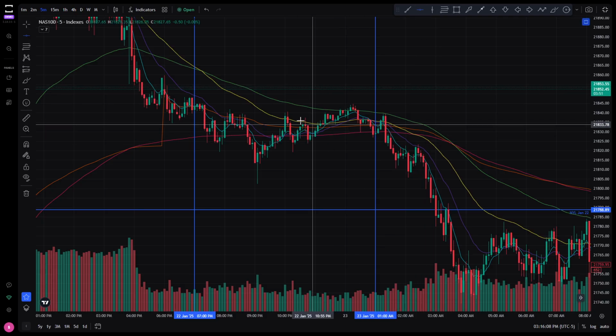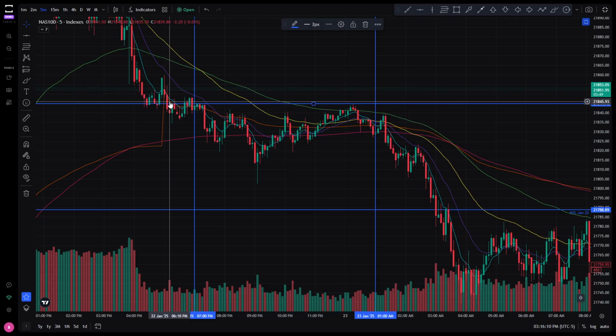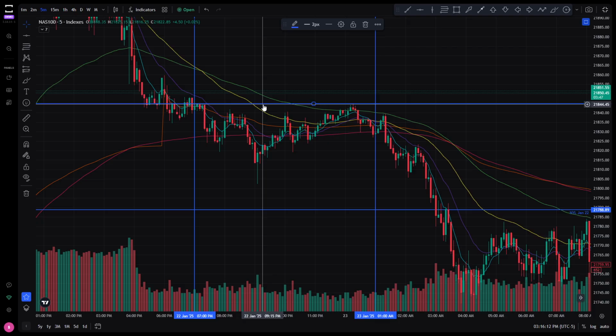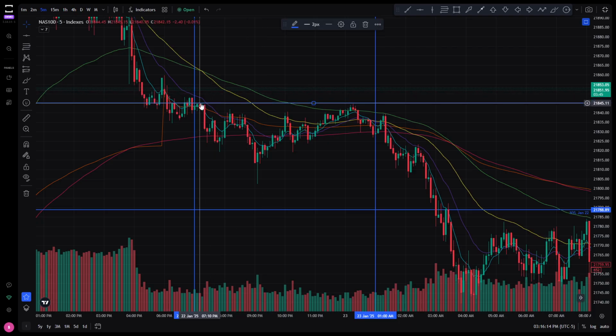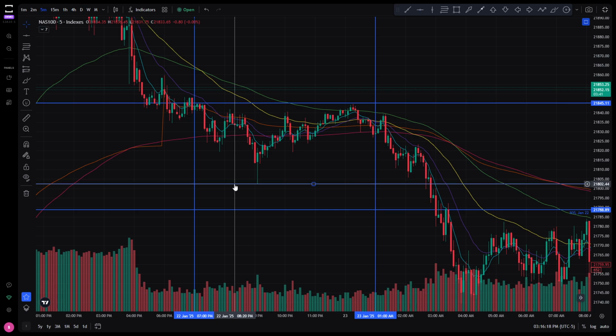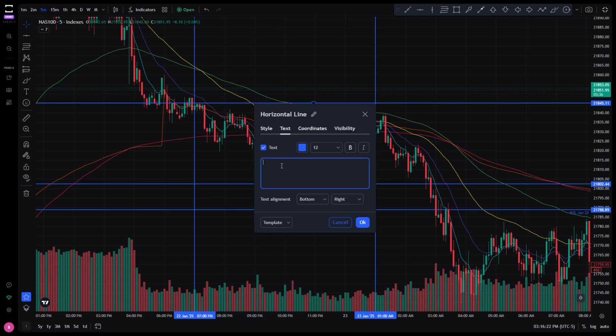Again, we are going to place a horizontal line at the very top. Right here was the top of the Asian range. And we're going to place a horizontal line at the low of the Asian range. We are then going to add text to this and name it ART for Asian range top, and this is going to be January 23rd.